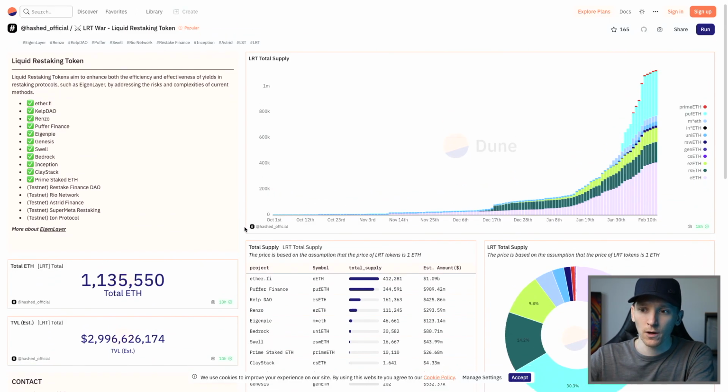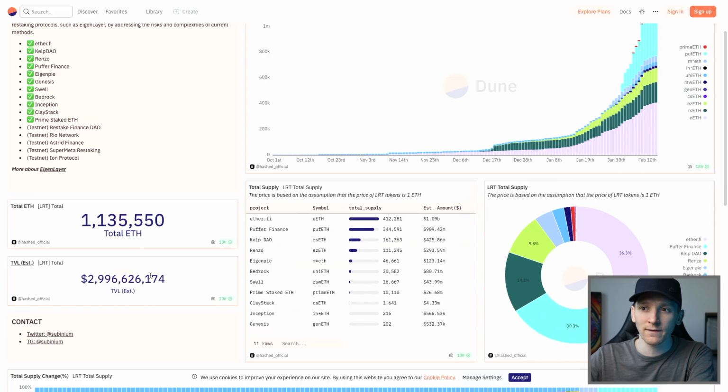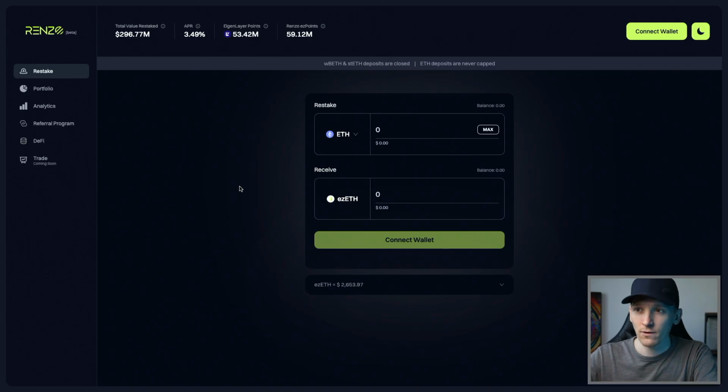So I'll link this down below as well, but we have 3 billion in TVL and over 1.1 million ETH staked or liquid restaked right now. So one of the protocols, Renzo right here, if you connect your wallet, you can use ETH directly, but you can also use staked ETH or wrapped wbETH. So these are liquid staking tokens. They put it in EigenLayer for you.